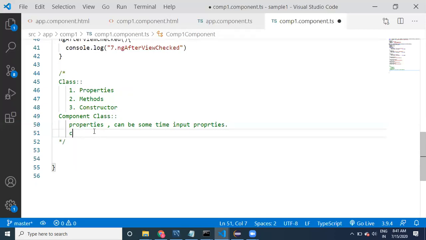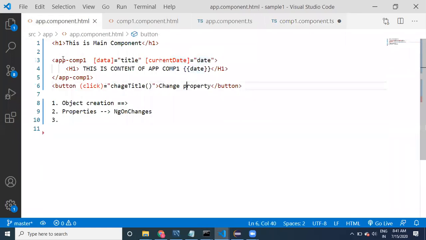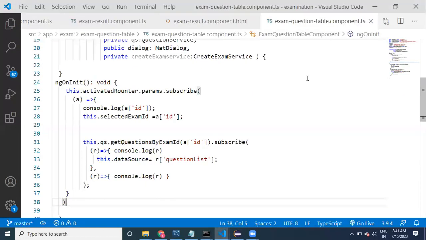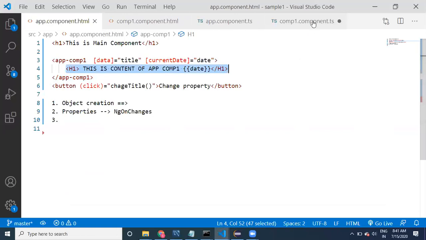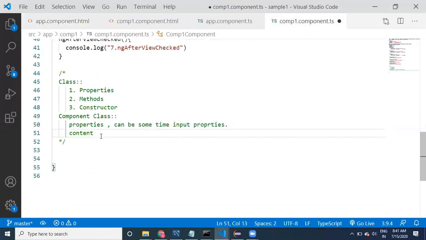Then we'll have content. You know what content is? Yesterday we were talking about it. In between the selector's starting and ending tags, whatever data you are providing can be called content. So a component can have content also.